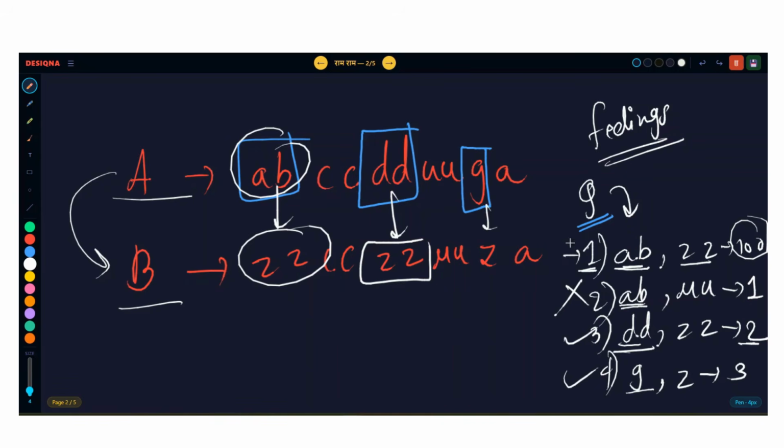So 1, 3, 4, guys. You will use query 1, query 3, query 4. Guys, what will be the total cost? Can anyone tell me what is the total minimum cost to convert A to B? Now I'm sure you have understood the question.